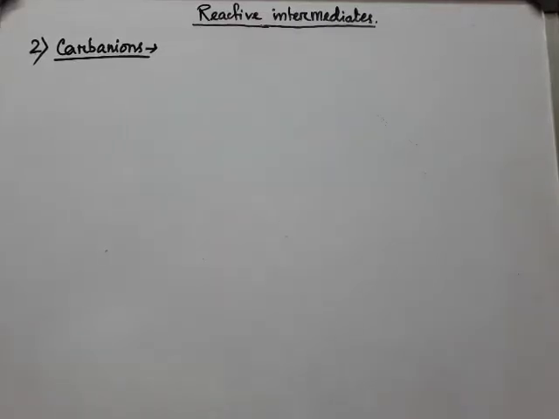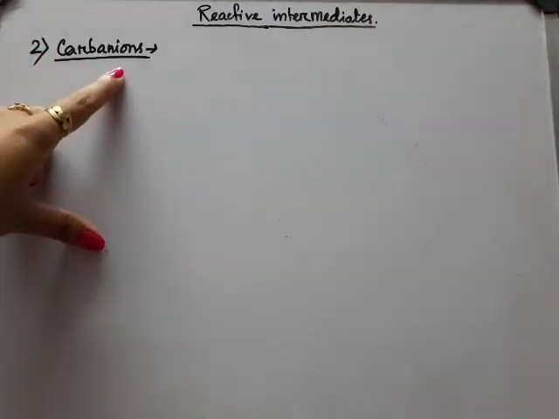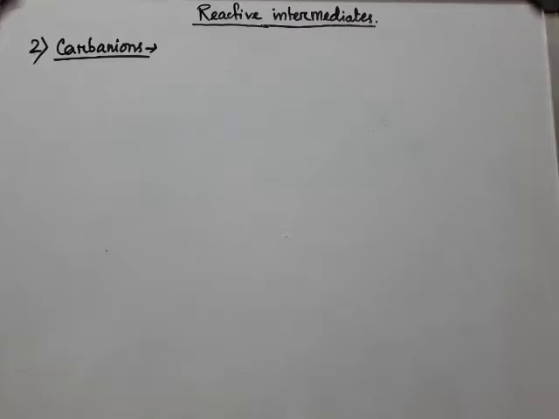Next is carbanions. That means here the carbon atom is containing a negative charge. Okay. The most general method for the formation of carbanions is by removal of an atom or group from the carbon, and the leaving group leaves its bonding electron pair behind. Okay.